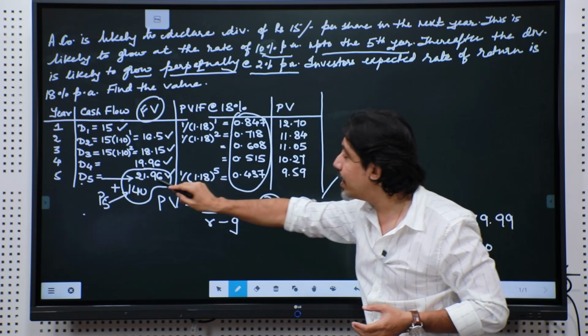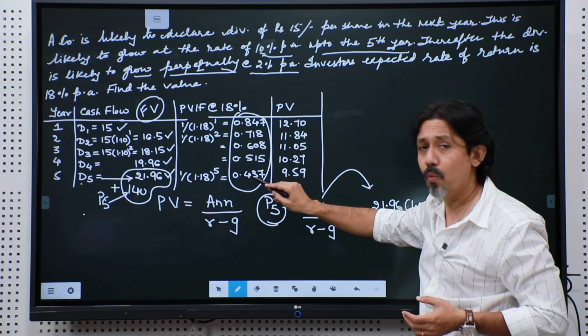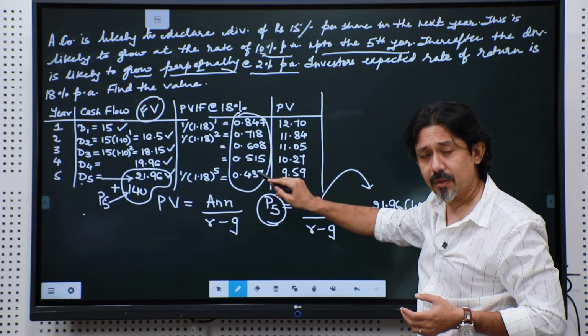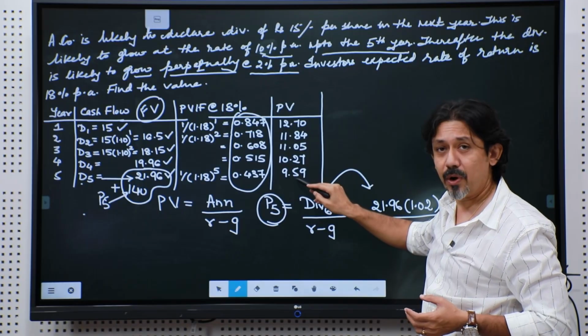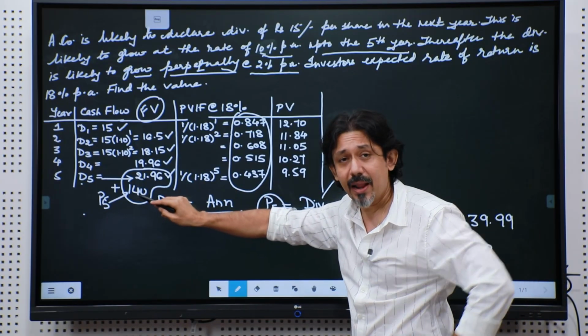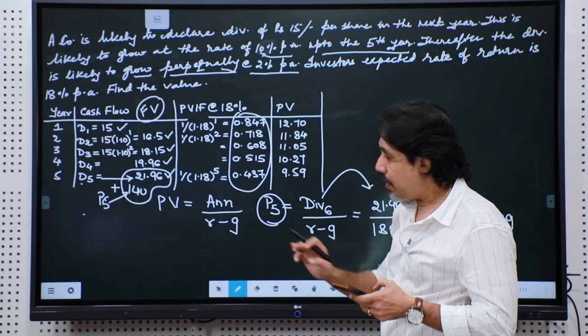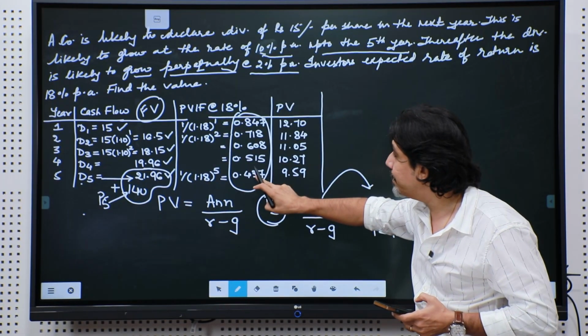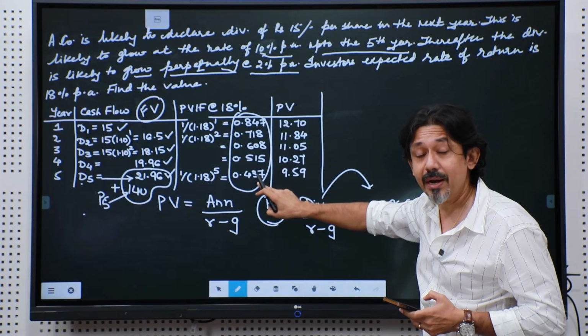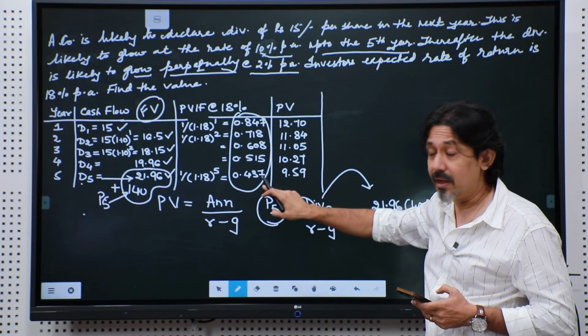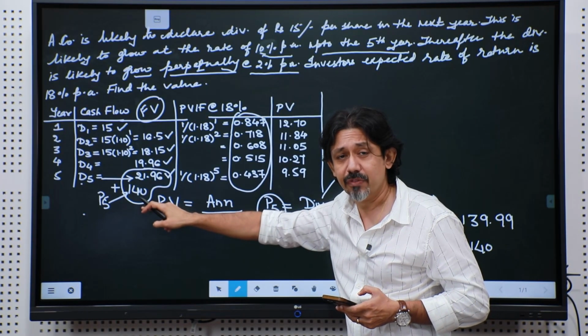Now, what I have done is I have multiplied 21.96 with the PVIF of the 5th year and got 9.59. I need to multiply 140 also. So, 140 multiplied by the PVIF of the 5th year. Why am I doing this? Let us get this clear. This is value of money at the end of the 5th year.